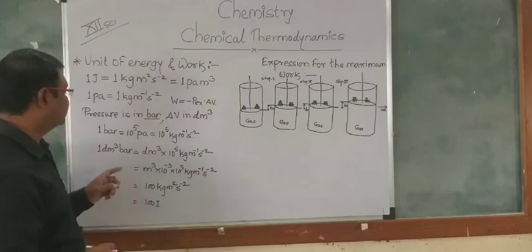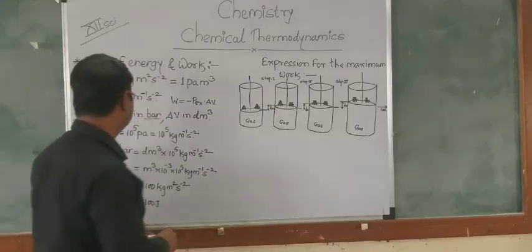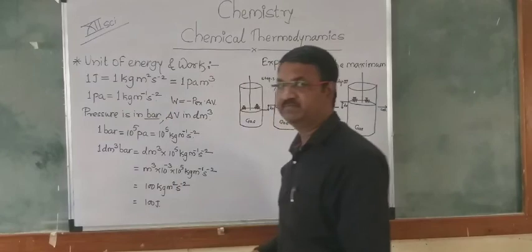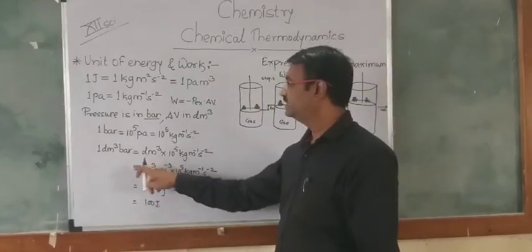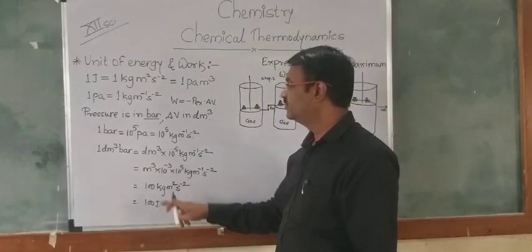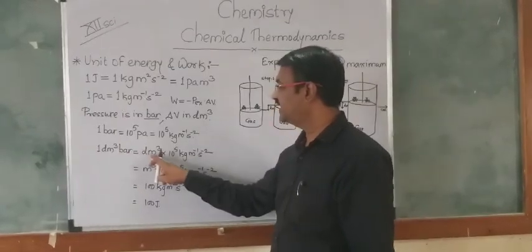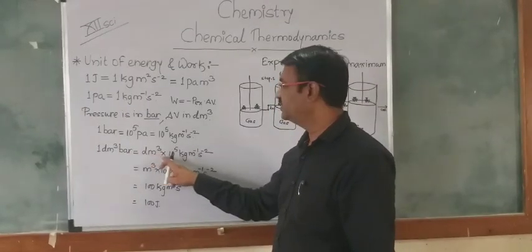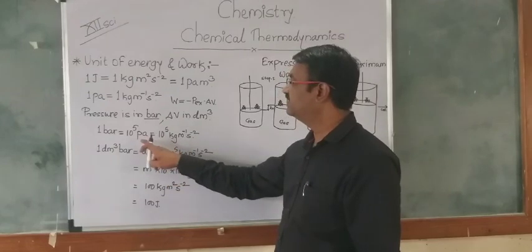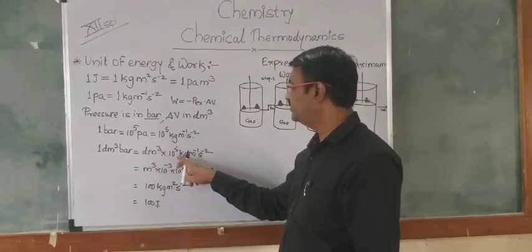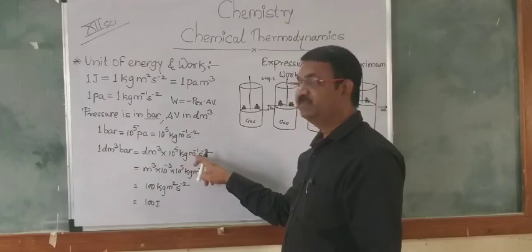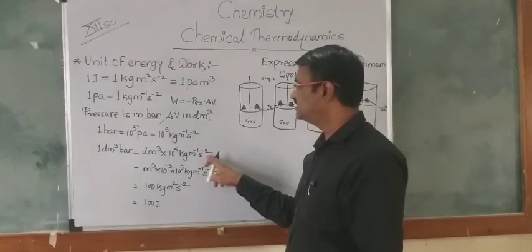Then afterwards we use 1 dm cube bar. 1 dm cube into bar is nothing but dm cube times 10 raised to 5 kg per meter per second square.